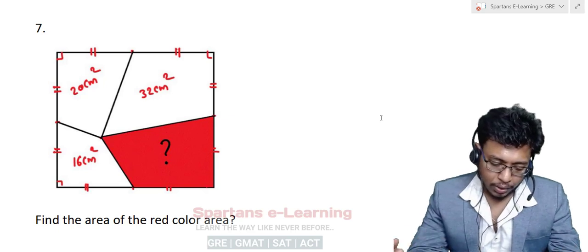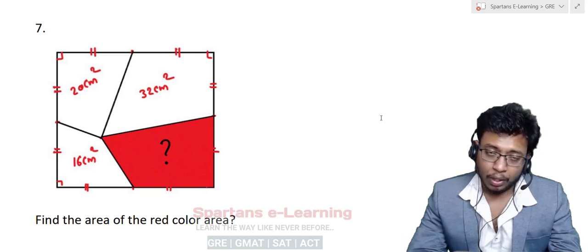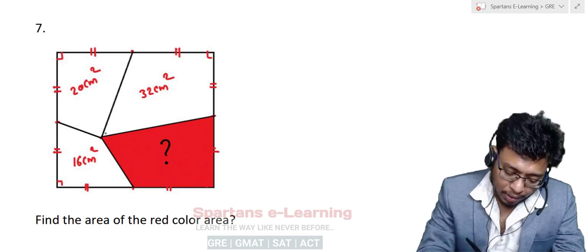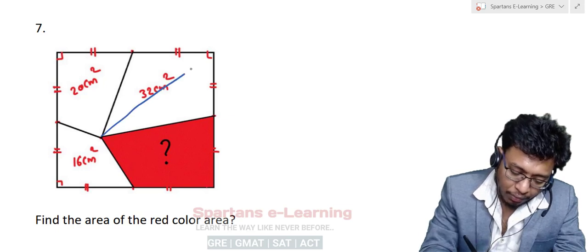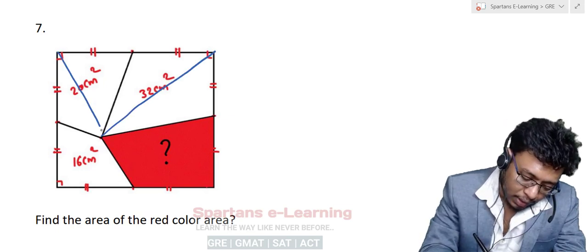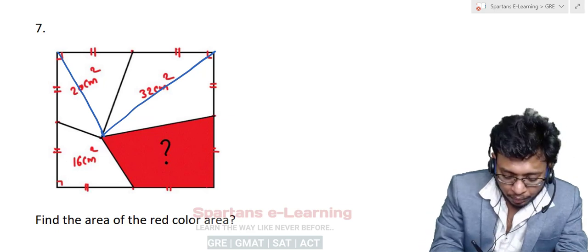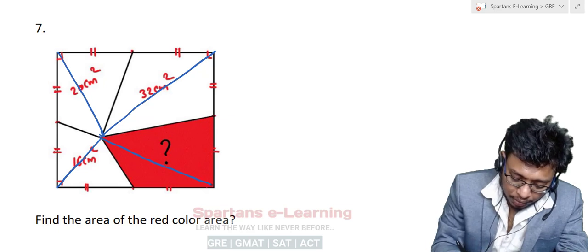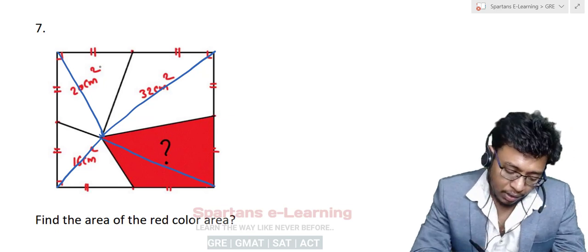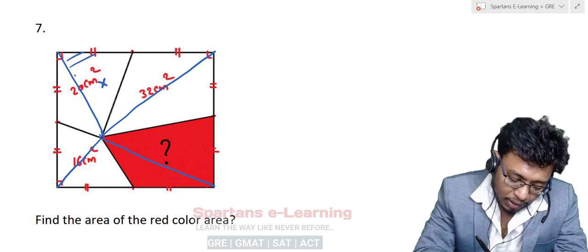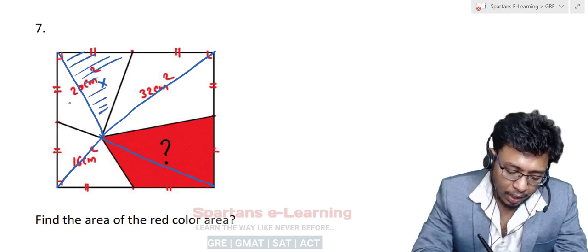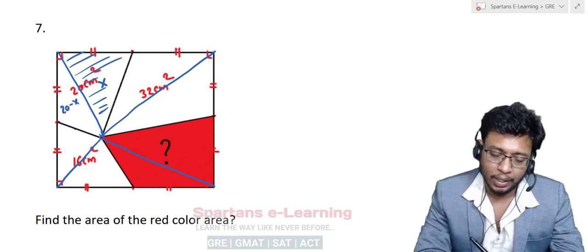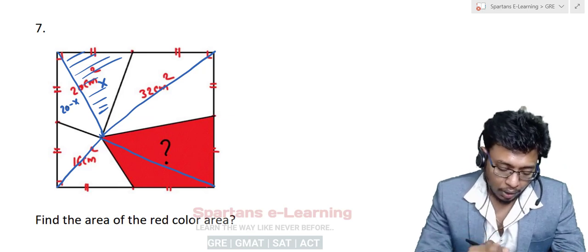Now see this, let us solve this question. You need to find the area of this question mark, the red color one. So here you need to draw a construction. The reason I will be telling you. If you draw a construction like this, just draw these constructions. Now, let this blue area be x, and now this will be 20 minus x. Why? Because the total is 20. 20 minus x, done.